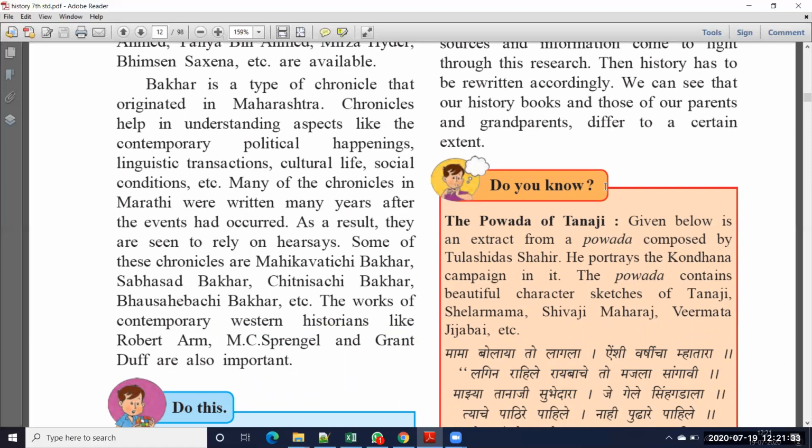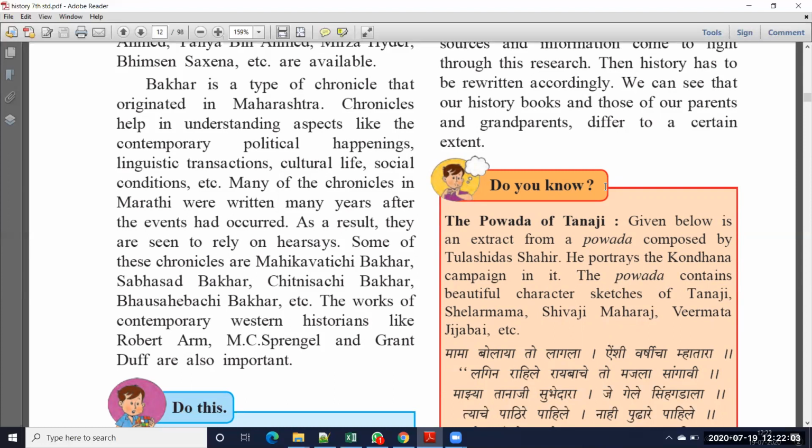Then history has to be rewritten accordingly. We can see that our history books and those of our parents and grandparents differ to a certain extent. Okay, so we can't rewrite the history. That means the independence period is over, so we can't do the independence fight again, but we can write what happened in that period. That much information we can write. So when we are reading the historical books, ancient period books or medieval period books, that history and today's history books are different.